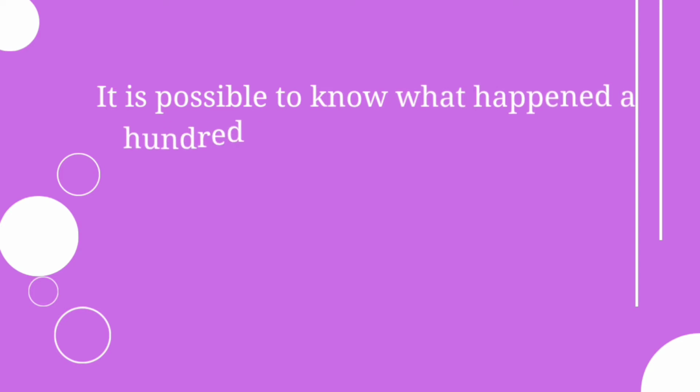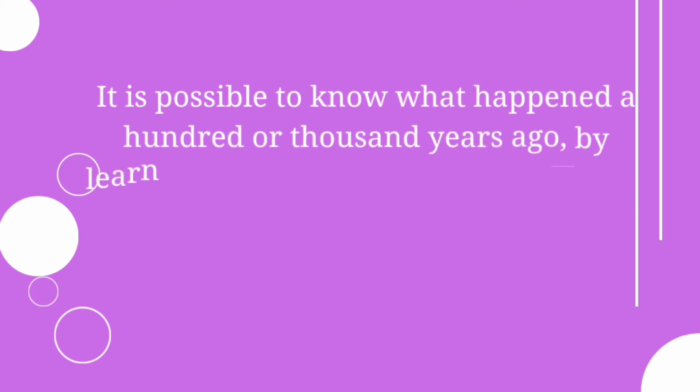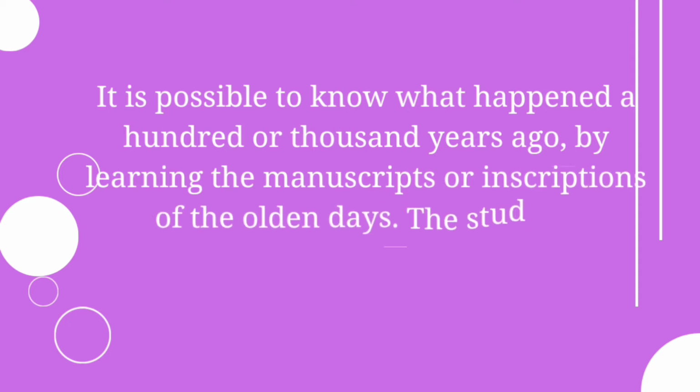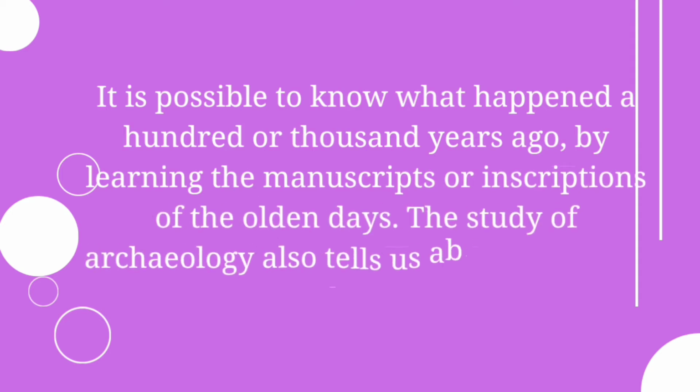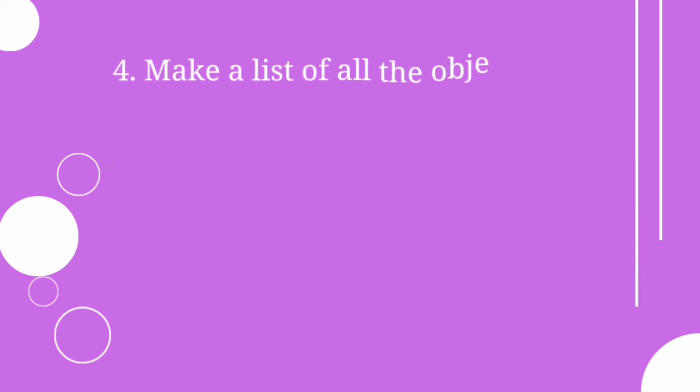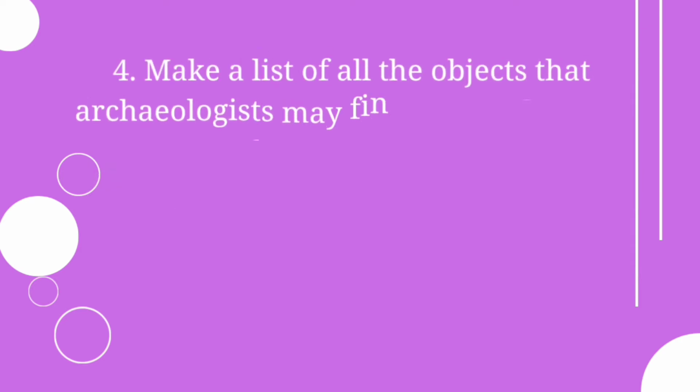So you can answer it as: it's possible to know what happened 100 or 1000 years ago by studying the manuscripts or inscriptions of the olden days. It can also be studied by archaeology. They also tell about the life of the olden days. This is the answer. So the next question is, make a list of all the objects that archaeologists may find.